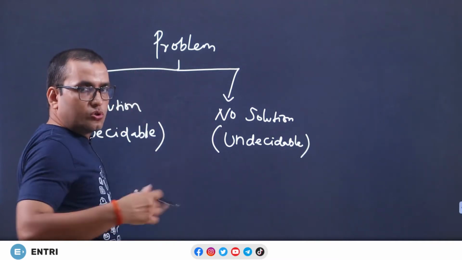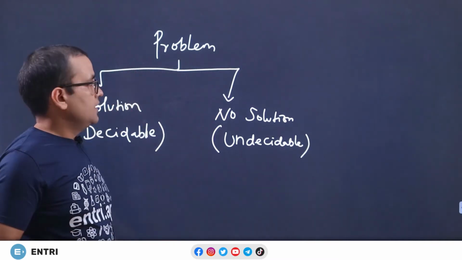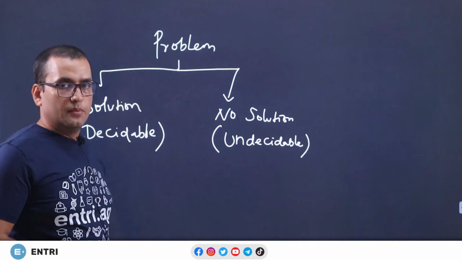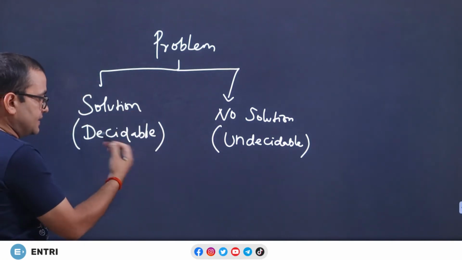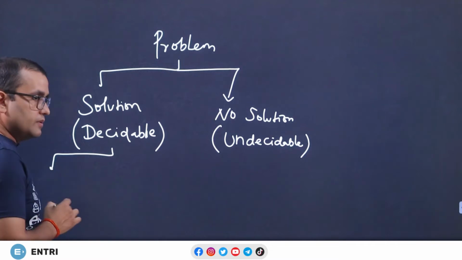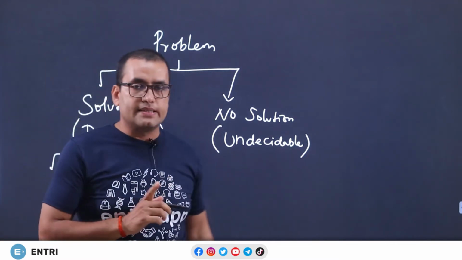The problem that has no solution at all is simply undecidable, and the problem which has a solution, we will say it is decidable. But the problem has a solution, it is decidable, but there is again another problem. Let us check an example.